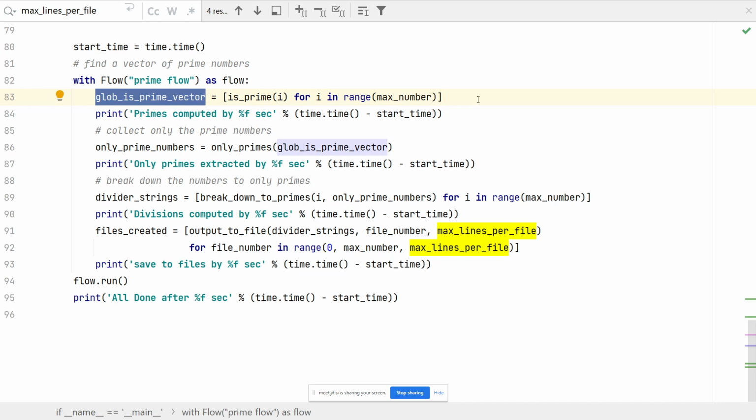When I'm running the code now, I'm going to check whether all those numbers are prime numbers. How do I do this? Range index to max number creates a vector of all the numbers, and I'm going to run over all the numbers and just calculate whether each is prime or not.